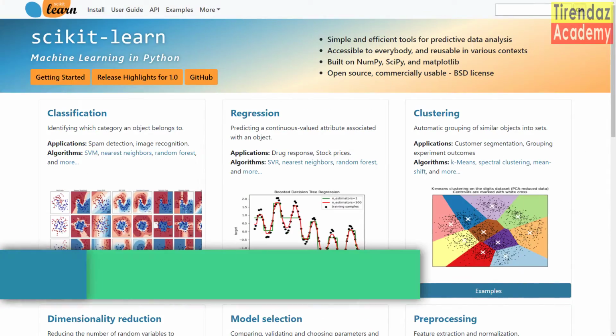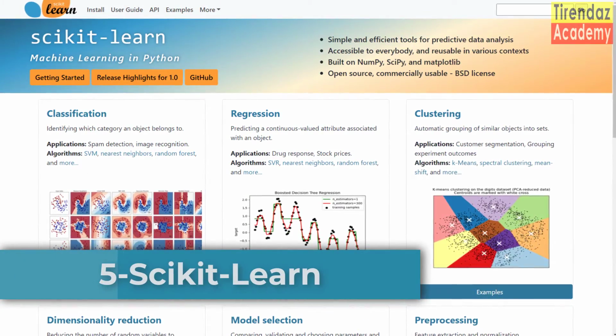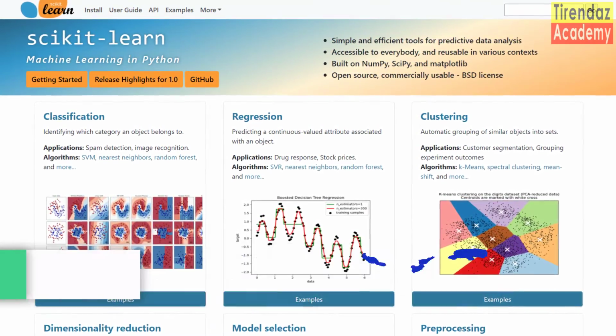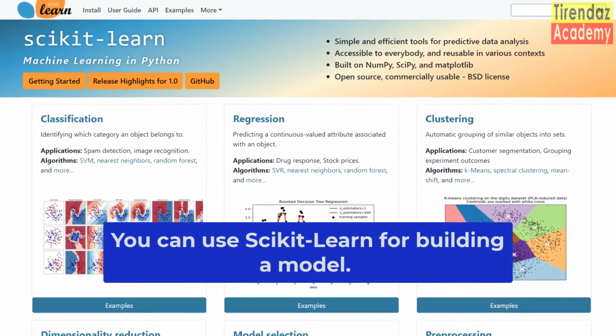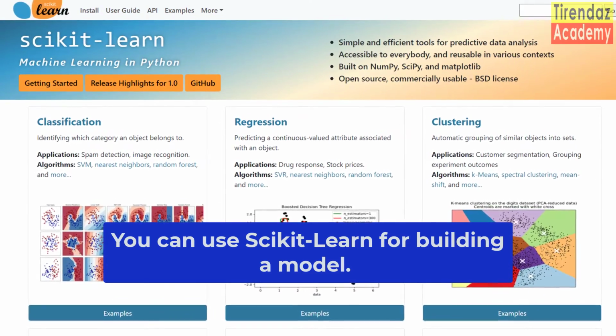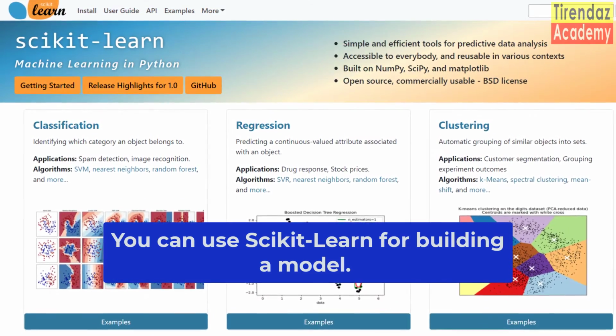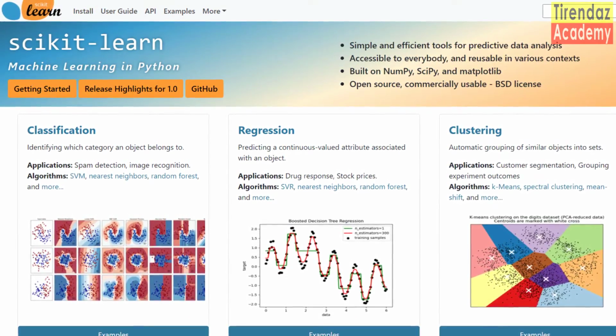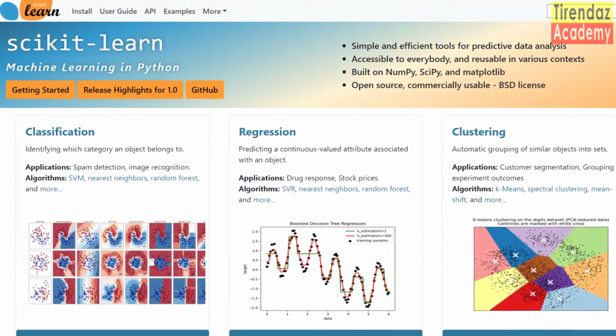One of the important stages of data analysis after data preprocessing is to build a model. The most used library in Python for building a machine learning model is Scikit-learn. I love Scikit-learn. Scikit-learn has supervised and unsupervised machine learning algorithms. You can also do data preprocessing, such as data scaling and data encoding with Scikit-learn.